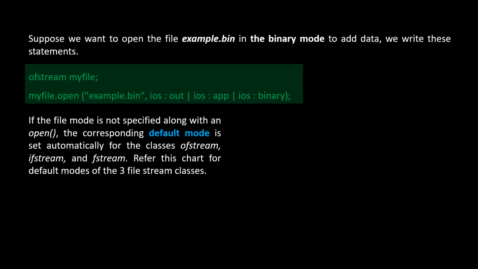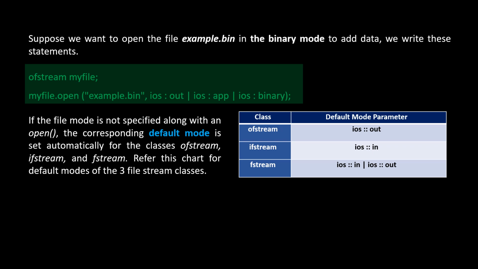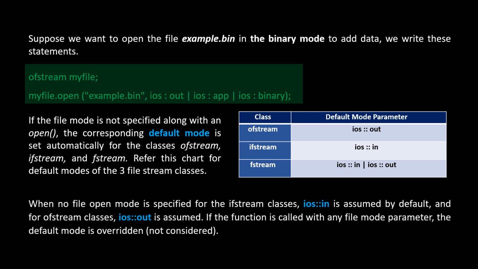If the file mode is not specified along with an open function, the corresponding default mode is set automatically for the classes ofstream, ifstream, and fstream. Refer to this chart for default modes of the 3 file stream classes. For ofstream, it's ios::out. For ifstream, it's ios::in, and for fstream, it can be both ios::out and ios::in. When no file open mode is specified for the ifstream classes, ios::in is assumed by default, and for ofstream classes, ios::out is assumed. If the function is called with any file mode parameter, the default mode is overridden or not considered.